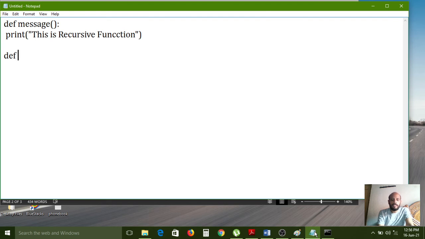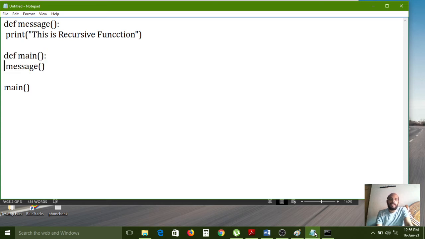def main colon, here I am calling the message function. So now I am calling the main function. When you call the main function, the control first transfers to the main function.